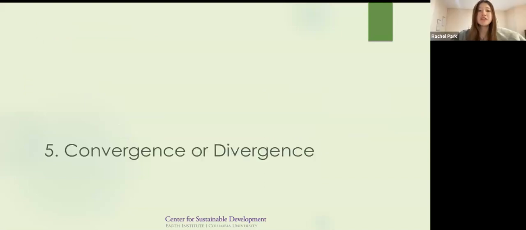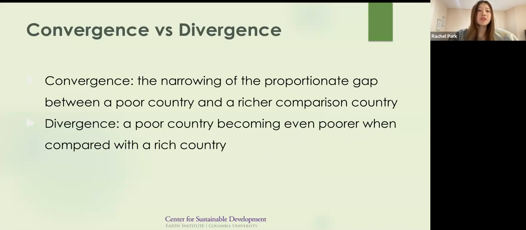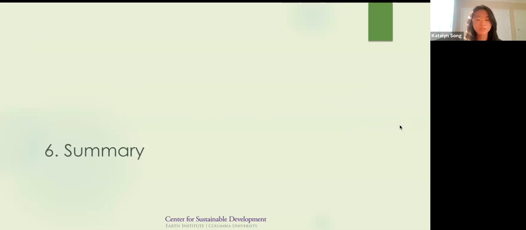Now, moving on to convergence or divergence, one of the goals of sustainable development is that all low-income countries should at least make a transition to middle-income status, and that the inequalities between different countries should be lessened. Economists use important terms for this. Convergence describes the narrowing of a proportionate gap between a poor country and a richer comparison country, whereas divergence describes a poor country becoming even poorer when compared with a rich country. The reasons why some countries have developed, whereas others stayed poor, will be looked at in detail in the Chapter 4 review.